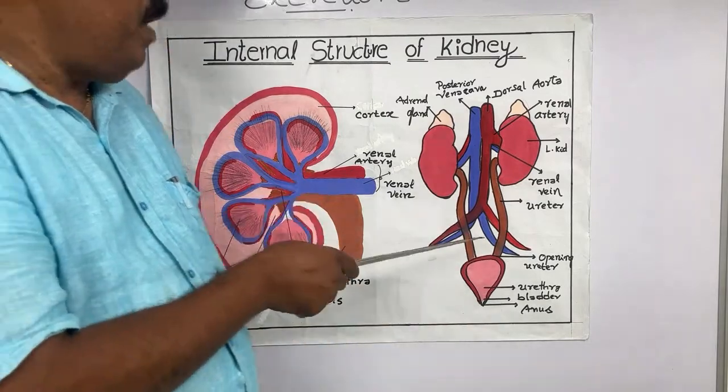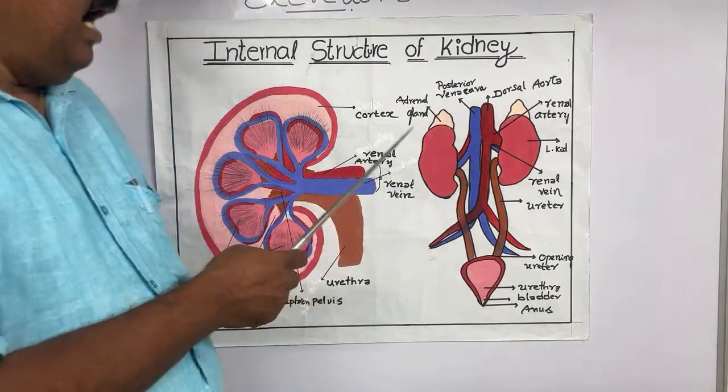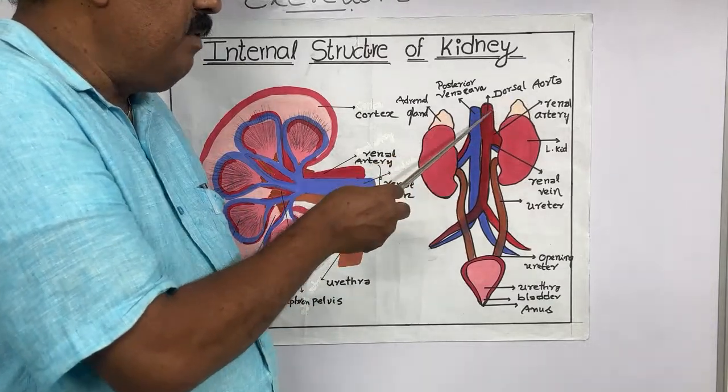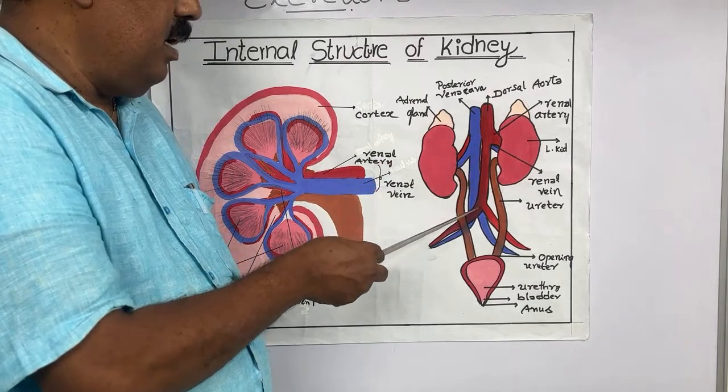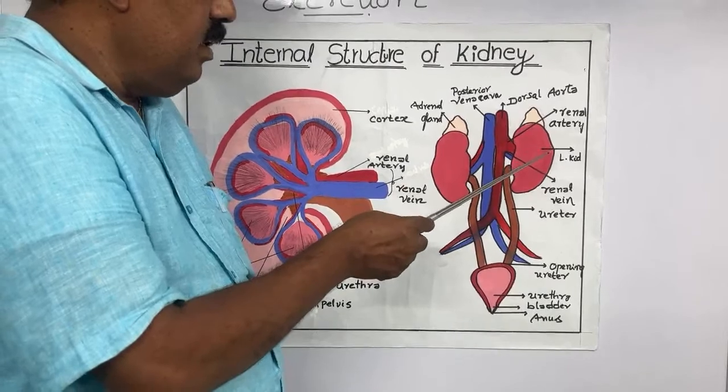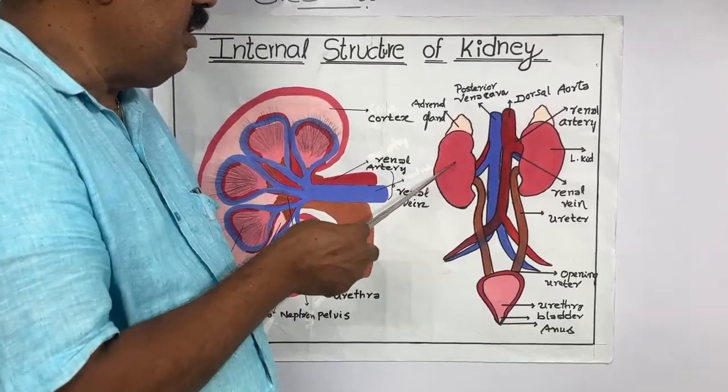These are the major parts we have here. And here one dorsal aorta is there. From this, blood comes to the kidney through the renal artery. Here we have the left kidney and the right kidney.